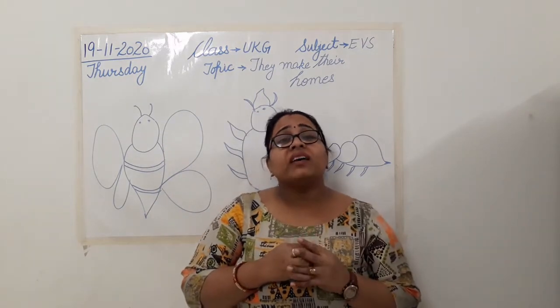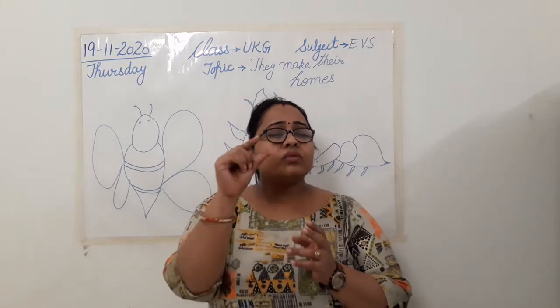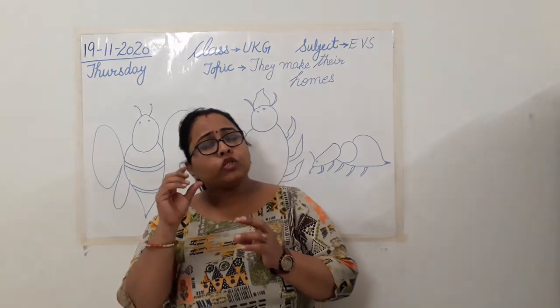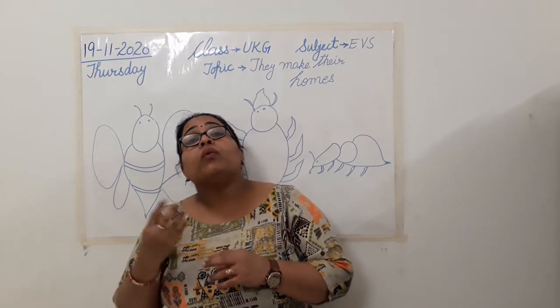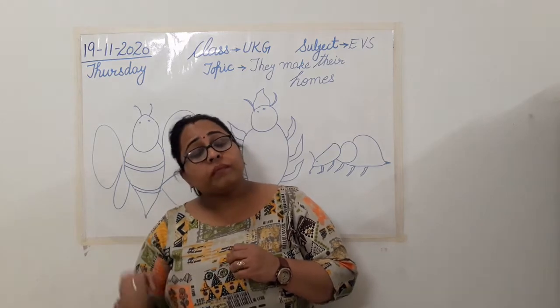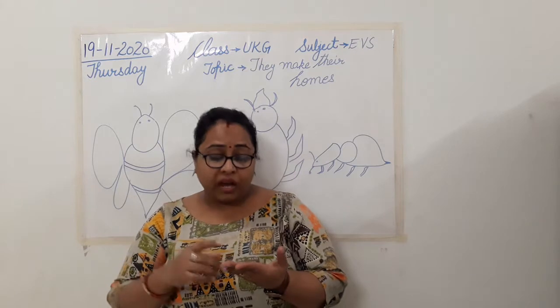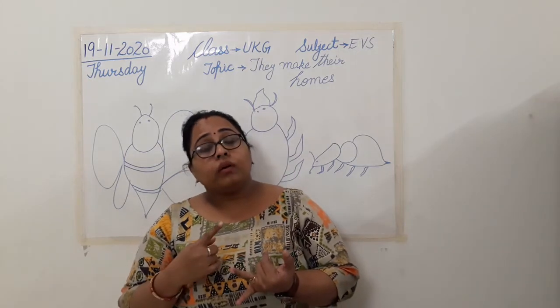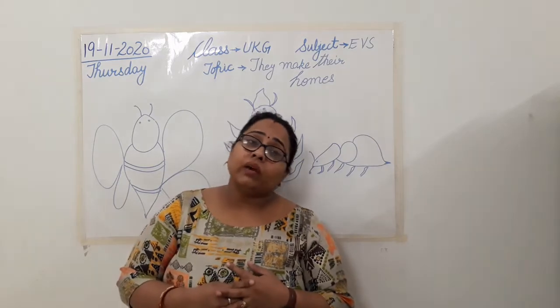They are referred to as insects. Now see, they are such tiny animals. कितने छोटे छोटे animals होते हैं ये. Still they make their own home. वो खुद से मेहनत करते हैं. These insects हो गए. Then we have, I told you, rabbit, mouse, then bird. All of these also make their own home.